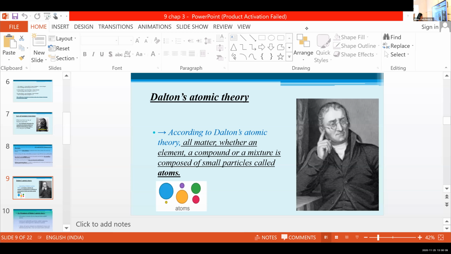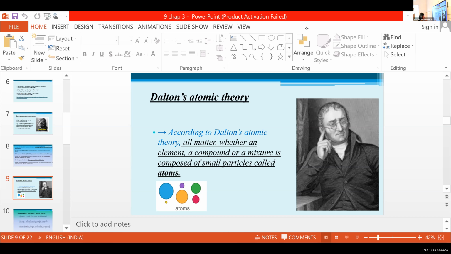Homogeneous, that's okay. But they belong to pure substances. Yes, pure substances. So, all matter, whether an element, a compound, or a mixture, is composed of small particles called atoms. That's the main theme of Dalton's atomic theory.